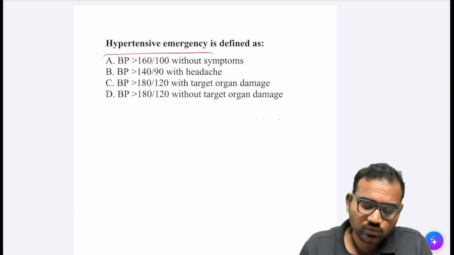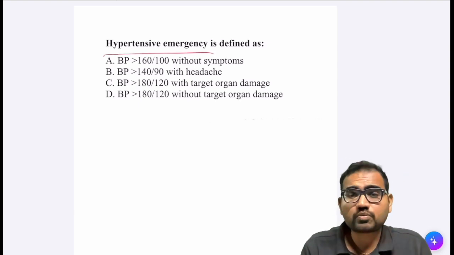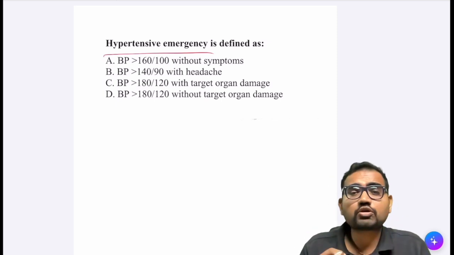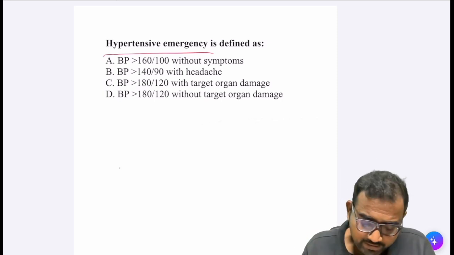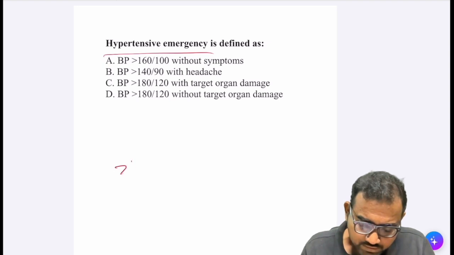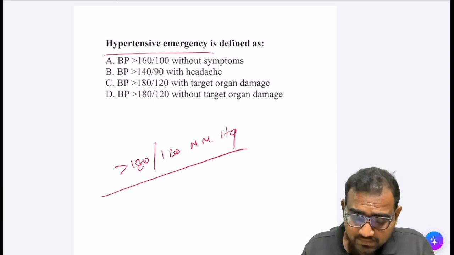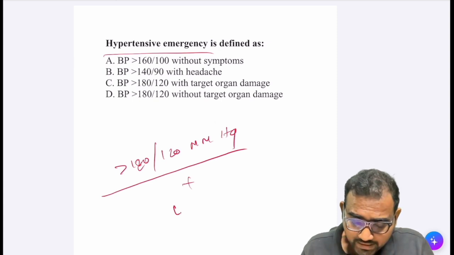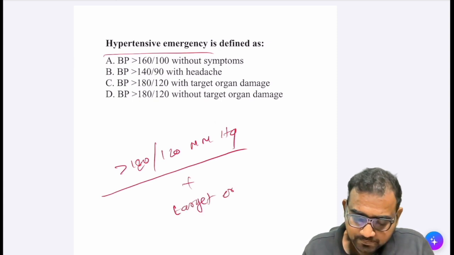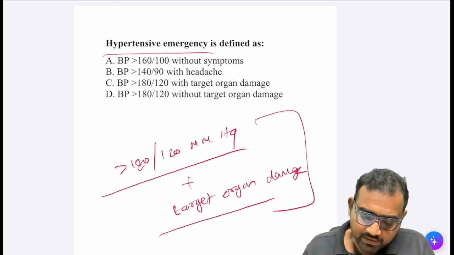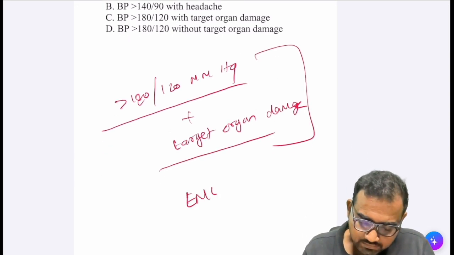See, we have talked about what is primary hypertension. If you have not watched the video, I'll just give you the link. You just go and watch it. We talked about secondary hypertension. We talked about hypertensive crisis. So what is hypertensive crisis? If the systole and the diastole is more than 180 bar 120 mmHg, I'm going to call that as hypertensive crisis. So imagine if the hypertensive crisis is along with end organ damage or target organ damage, then that is going to become hypertensive emergency.